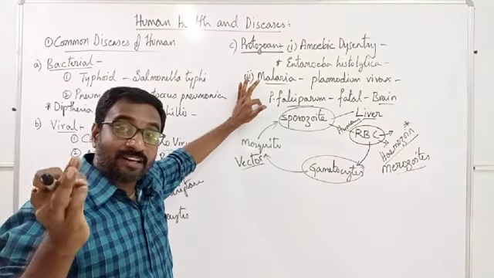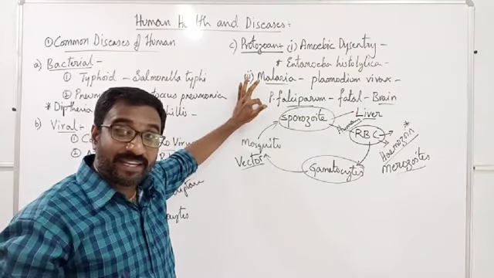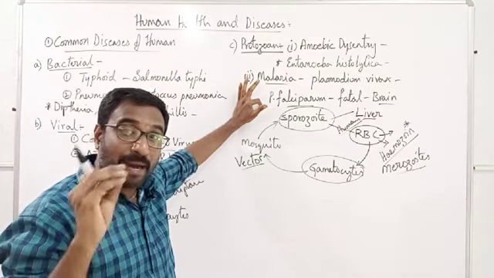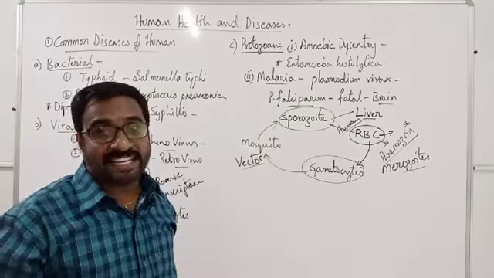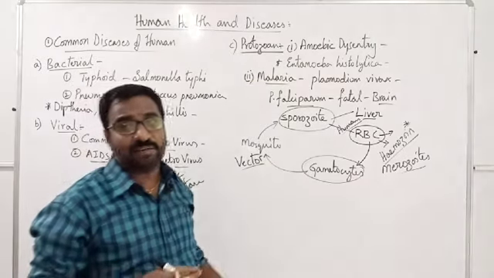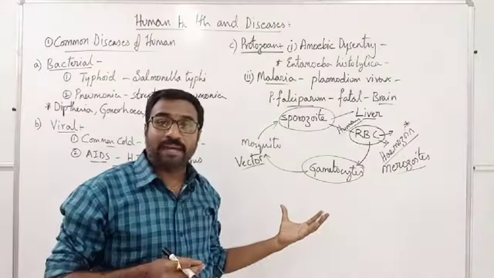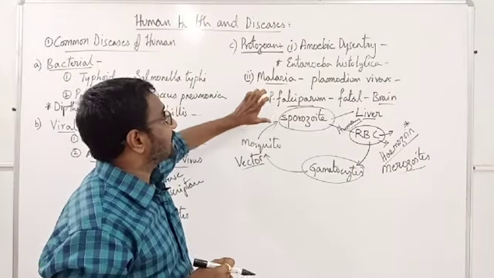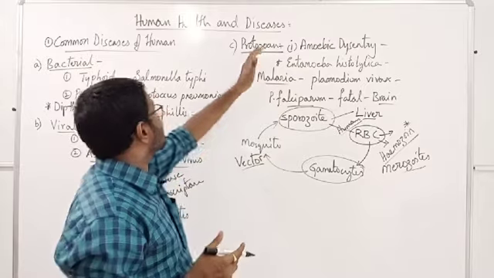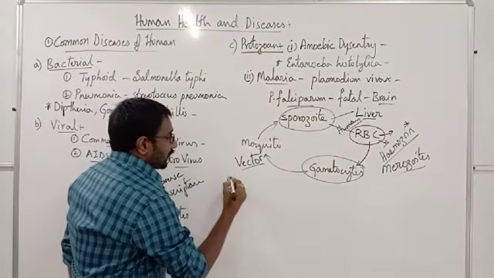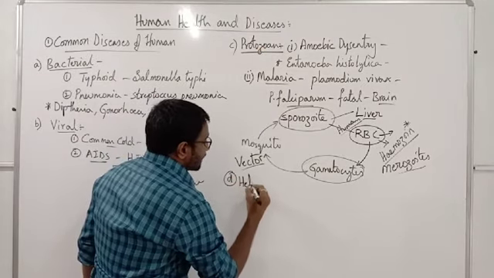The anti-malarial drug hydroxychloroquine is extracted from a plant bark material, that is Cinchona officinalis. From that plant we can extract that chemical and use it as medicine. Like that, it is the malaria. So, protozoan diseases. Next one we shall talk about helminthic diseases.